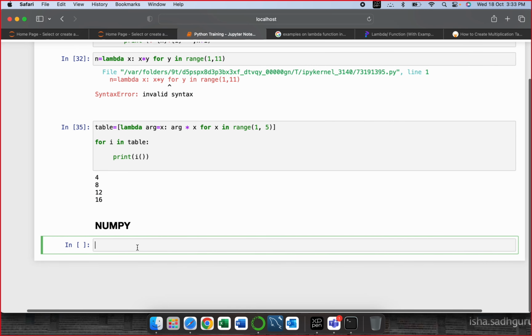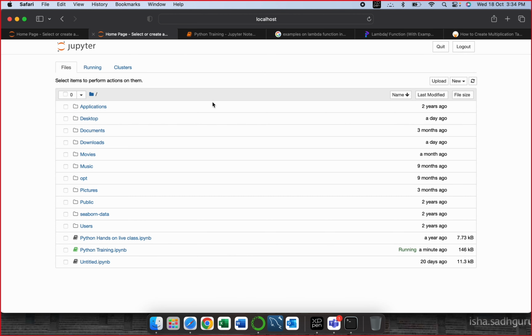Numpy. So when I call Numpy, Numpy is basically numerical Python. So num stands for numerical, py is Python. If you see all the files that you create in Python, in Jupyter Notebook, they end with ipynb.